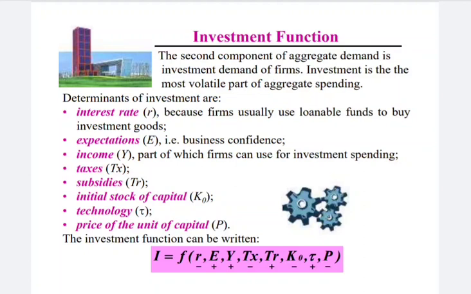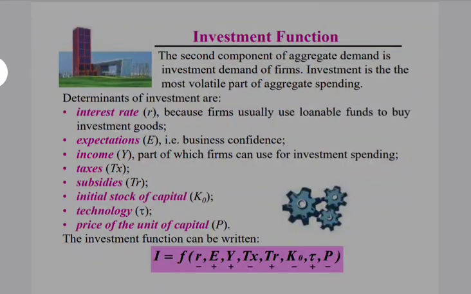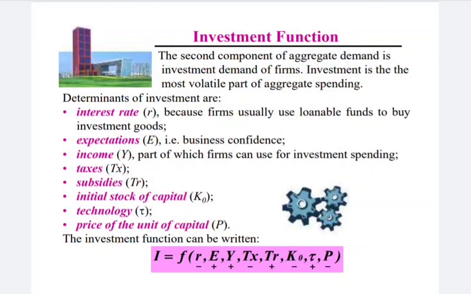Consumption is one major component of aggregate demand, the biggest component of aggregate demand. Almost 70% of the total demand comprises the consumption expenditure of households. The next important component of aggregate demand is the investment function.